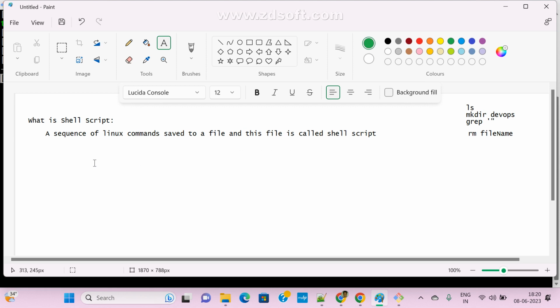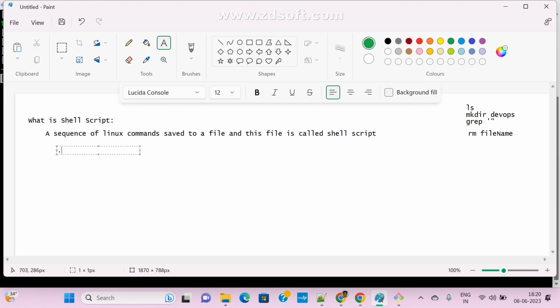Now the extension. We know the YML file, right, and .txt, which is only a text file. We know the YAML file, which is also text related, in YML format. In the same way, if you want to create any shell script, the extension should be .sh. This is the shell file, the shell scripting file.